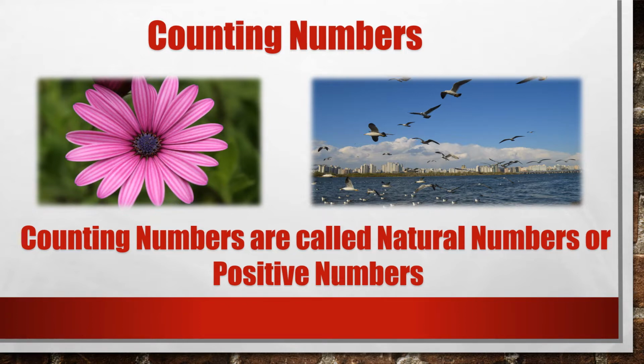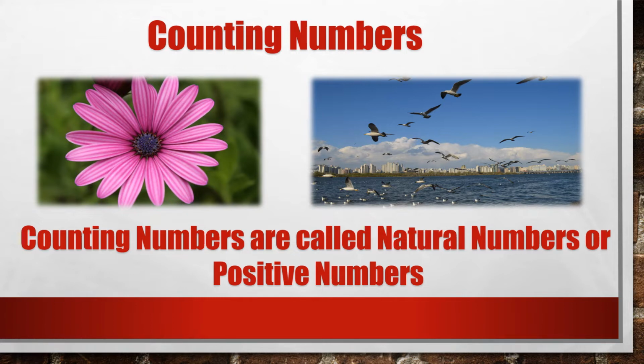Right. So in nature, counting numbers exist. Everything exists and everything that exists can be counted. So they are known as counting numbers or positive numbers. When we were in kindergarten, we were learning about 1, 2, 3, and so on.